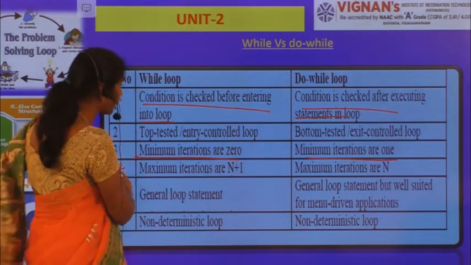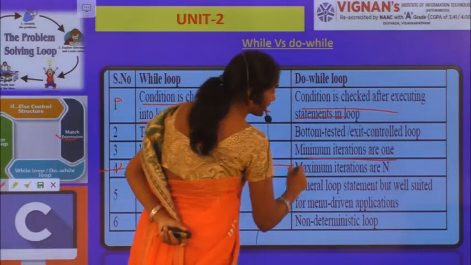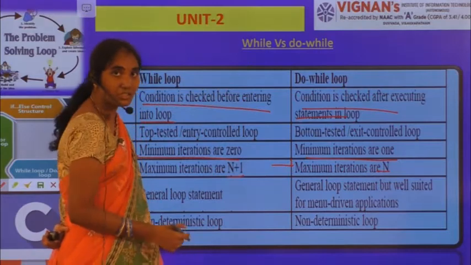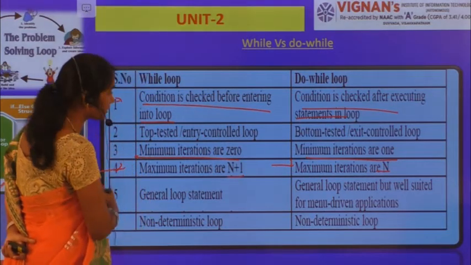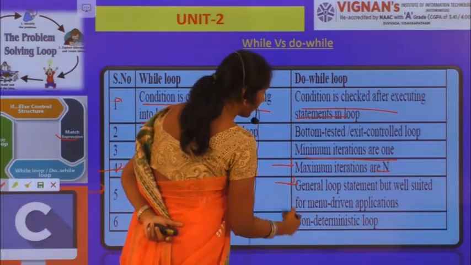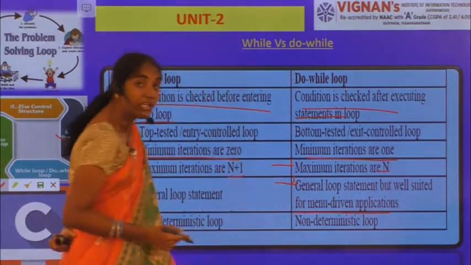Now, maximum iterations are n plus 1 in the while loop. Here, in the do while loop, the maximum iterations are n. Both are general loop statements, but do while is well suited for menu driven applications.